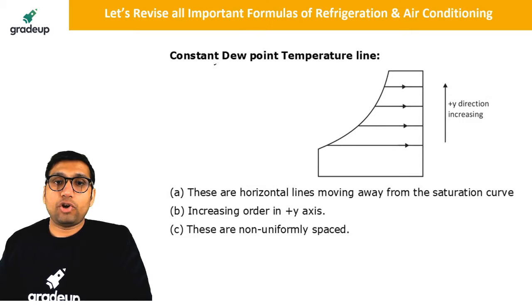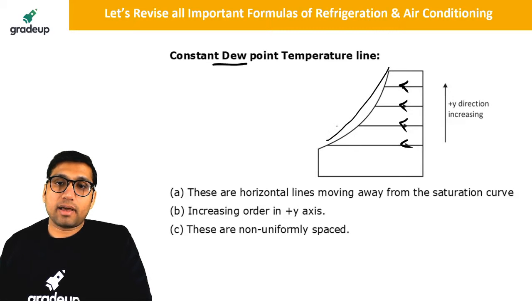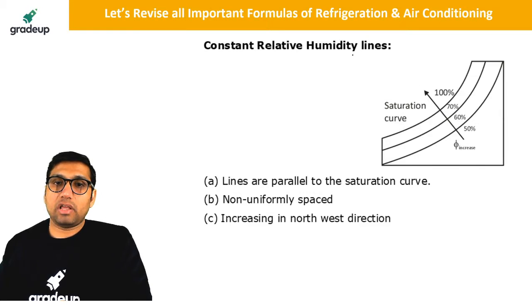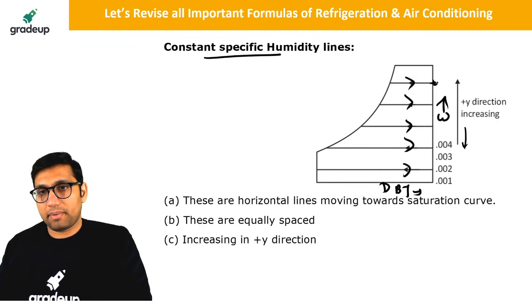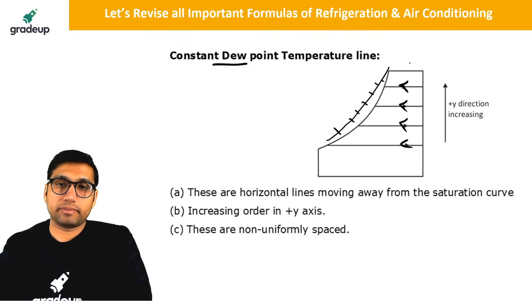Okay. Then constant dew point temperature lines. Dew point temperature lines are those which basically extend in this direction, and dew point temperature we measure on the saturation curve. Here you measure the dew point temperature. Specific humidity you measure over here, on the vertical axis.